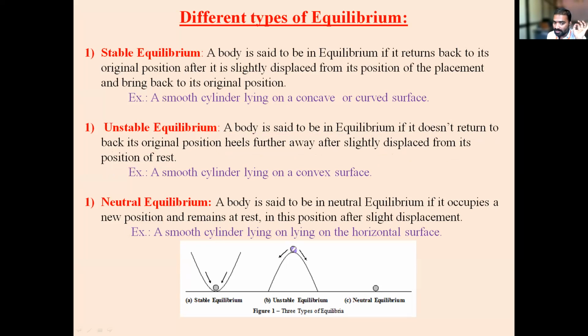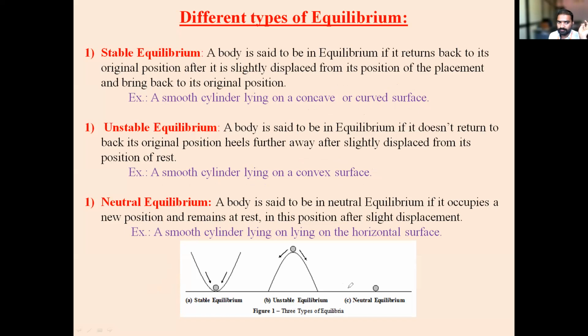When it gets displaced, it will move away from the original position. It will not come back to its original position. In that condition, you can call it unstable equilibrium. Okay, so the example is a smooth cylinder lying on a convex or curved surface.